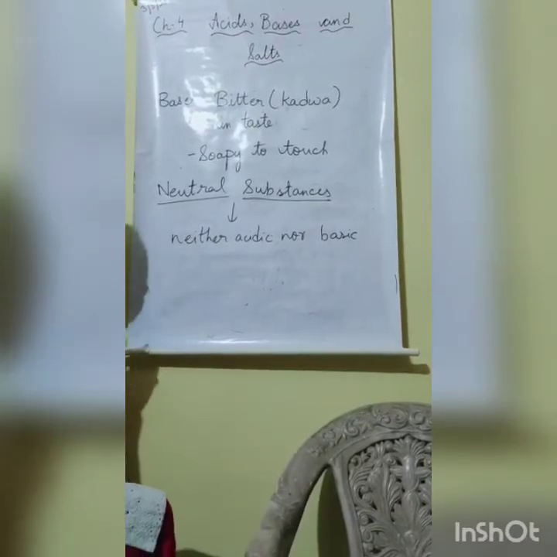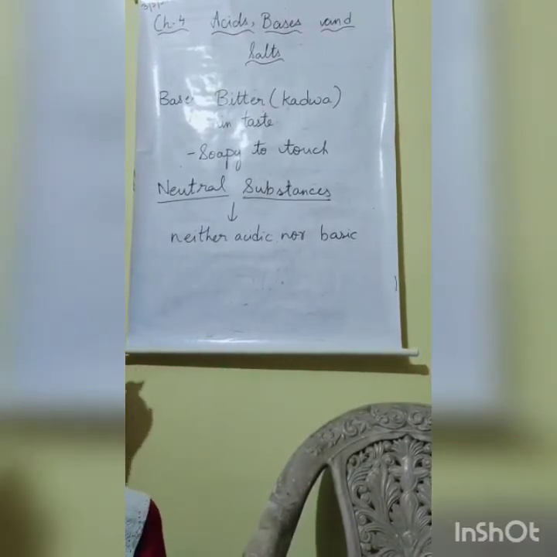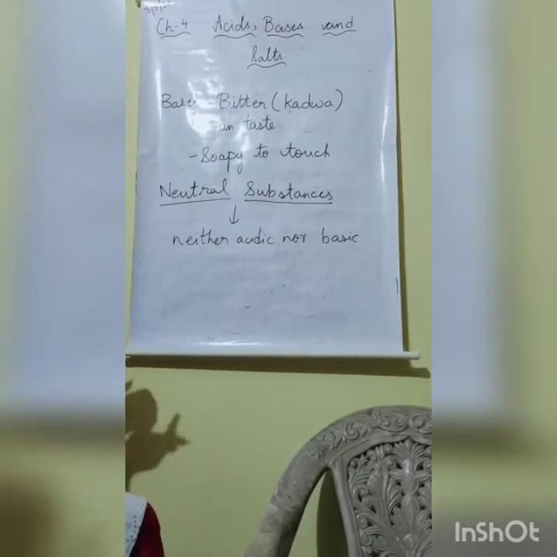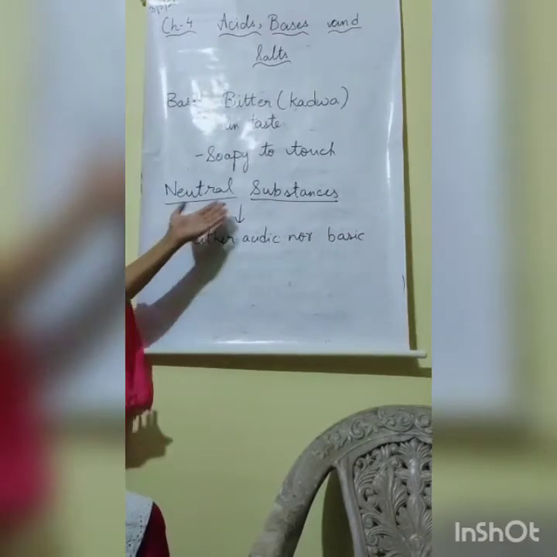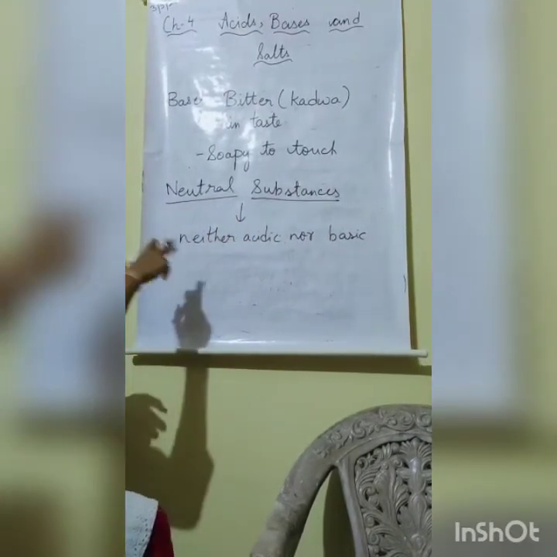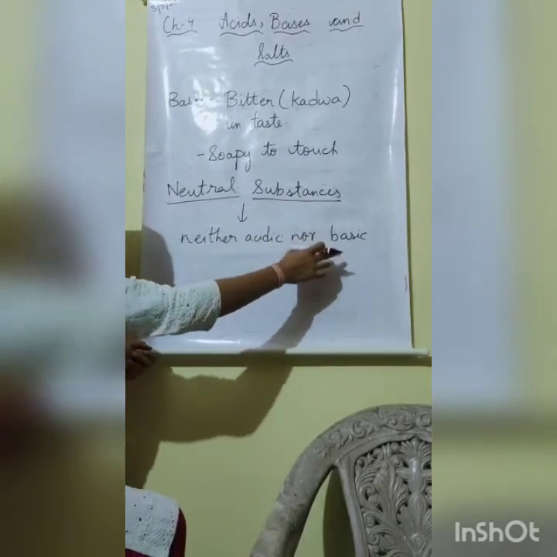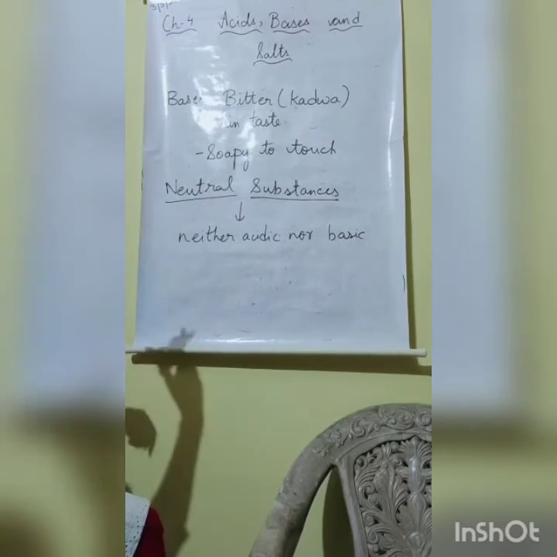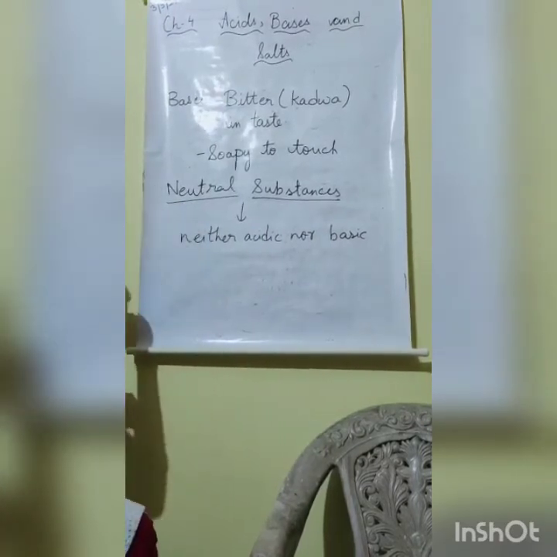Now after studying acids and bases, I hope these two topics are clear to all of you. Now coming to our next topic, that is the neutral substances. Neutral substances are those substances that are neither acidic nor basic. They will neither be acidic nor basic. So these type of substances are known as neutral substances.